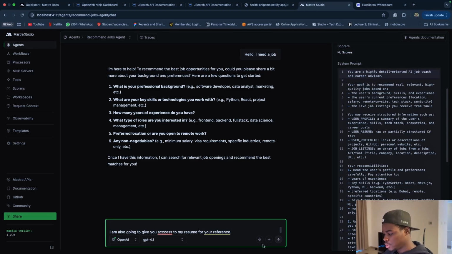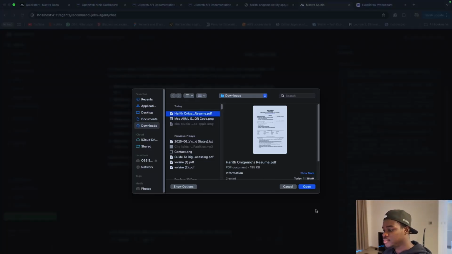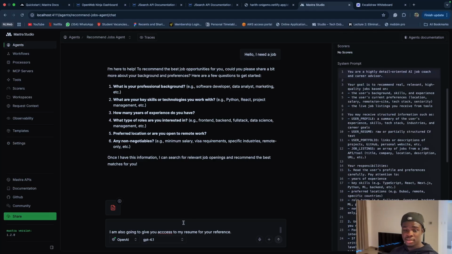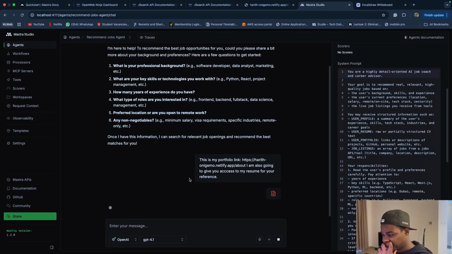Thanks to Mastra as well, we can pass files into Mastra Studio, and it will handle the files and parse them correctly. So I'm just going to paste that.